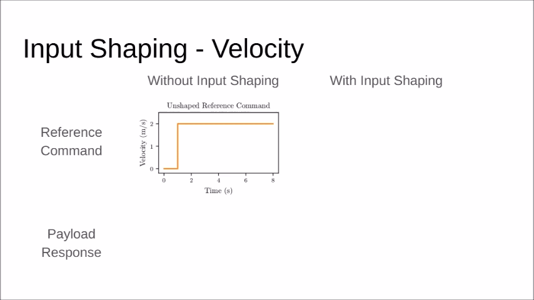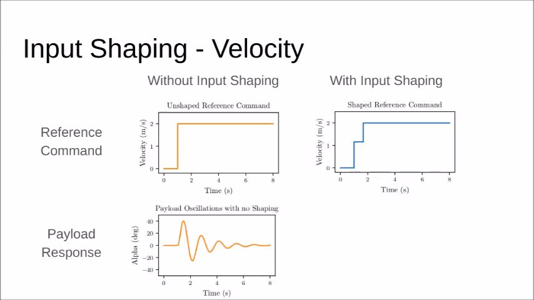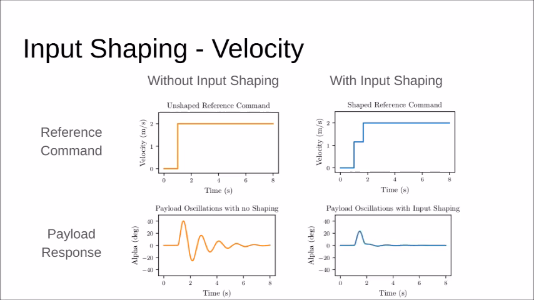For the quadrotor with suspended payload, if a velocity step is applied, the payload swings as the quadrotor accelerates. When a velocity command is modified, broken up into two smaller steps, the oscillations are cancelled out.